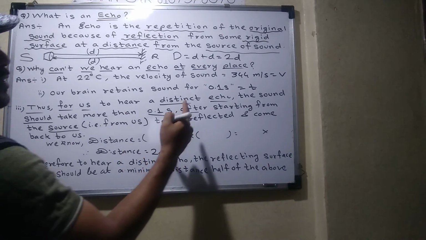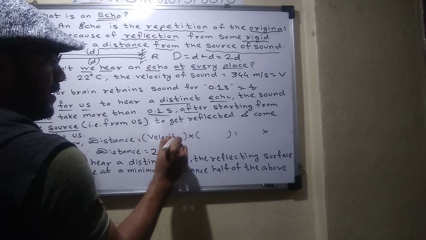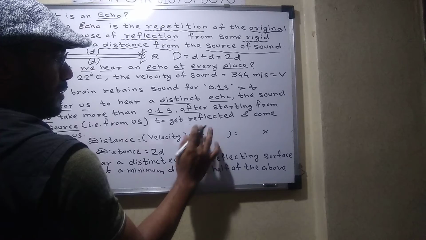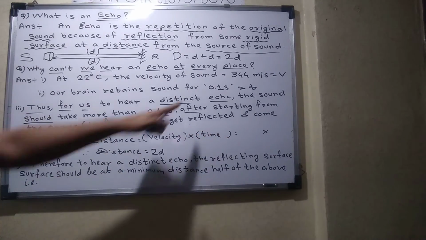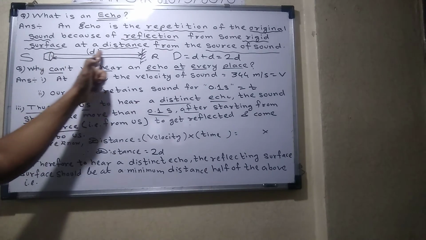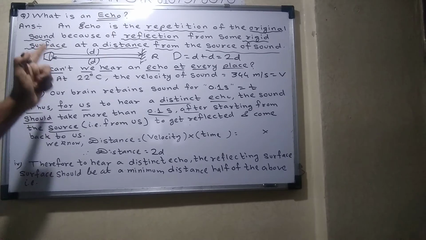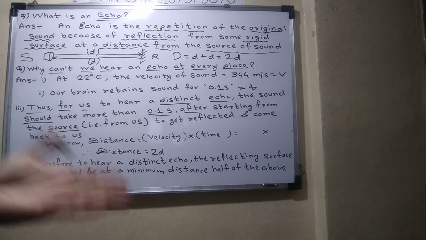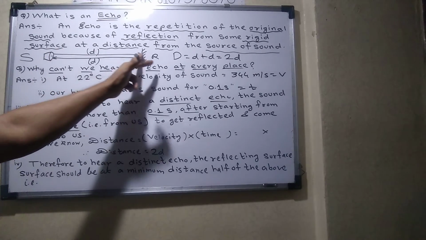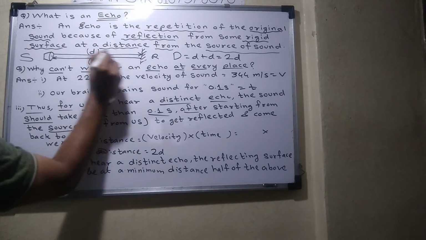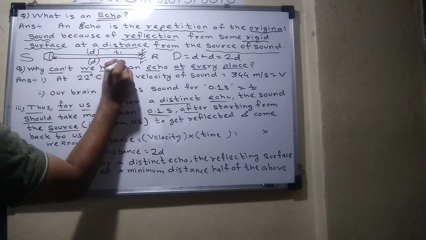Which is equal to what? Velocity multiplied by time. What is the 0.1 second? It is the total time: from source to surface, let the time be t1, and from surface back to source, the time will be t1.